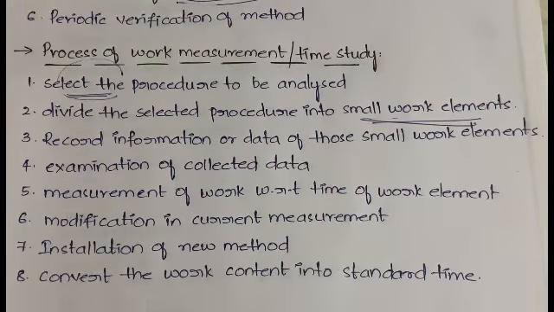Again, in method study you have some process, and in time measurement or work measurement also you have some process. So apart from method study, you have two extra steps, that is division and measurement. So divide and measure are the two extra steps that you have in the time study.